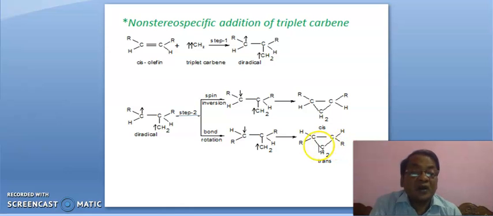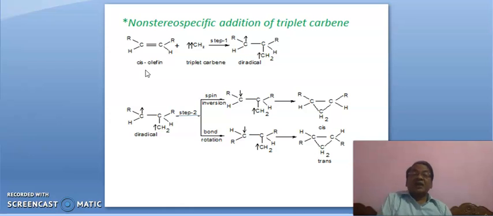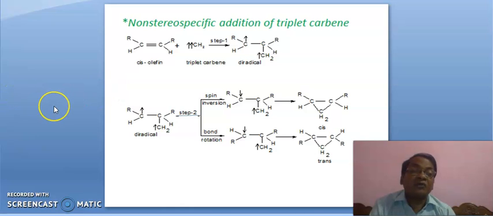So this R will be up, H will be down. When R is up, then this R will be trans. So the product will be trans. The reactant is cis and here the product is trans. This product is cis, this product is trans. So we see here that if we take cis olefin, the product will be cis and trans both.